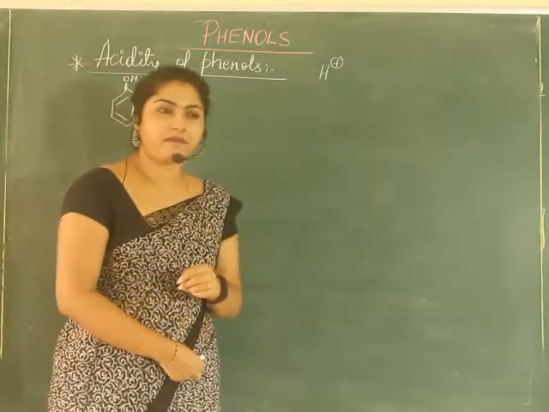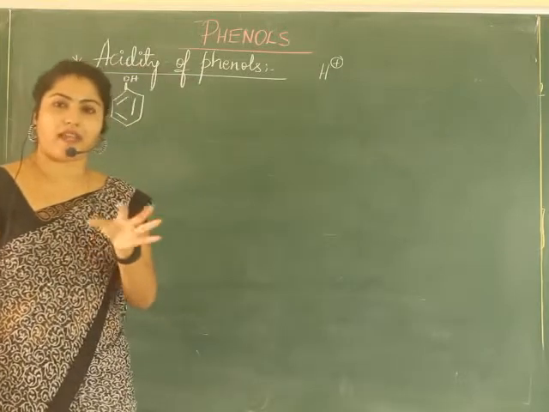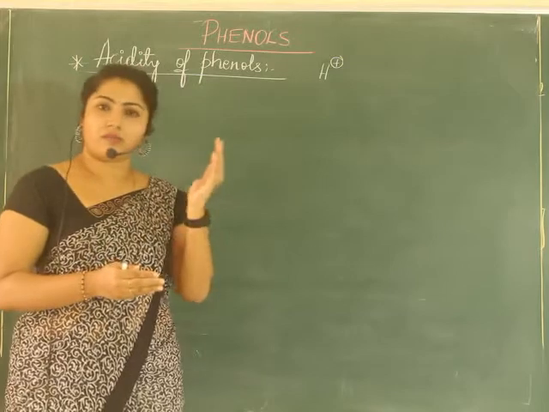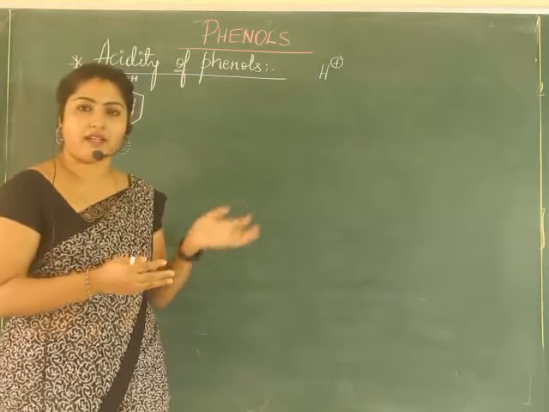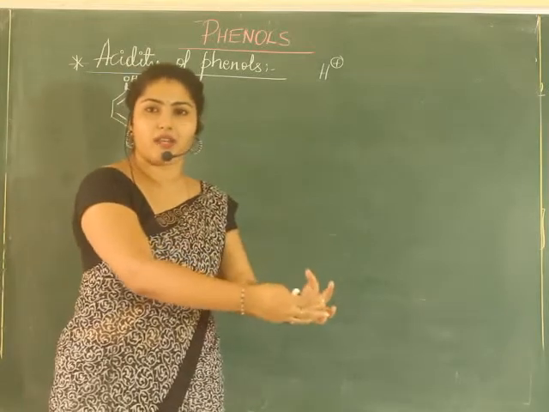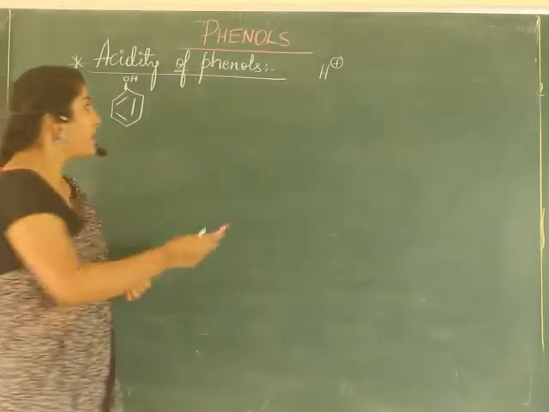If a substance has to behave as an acid as per the proton theory, or Arrhenius theory, we know the one which has the ability to donate H plus ions can act as an acid, isn't it? So here, what does it mean?